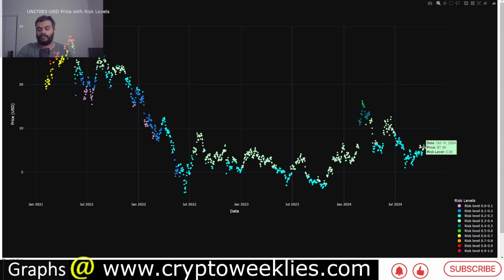At this point it is at 0.34, that means the reward is 66. At this point the price is not too much distance away from the 20-week moving average, but again still undervalued in the larger scheme of things. The purpose of this analysis is to identify if the market is getting overheated like it was in March of 2024, where the risk levels for any short-term DCA were more than 0.5. Now we are several risk levels below that.